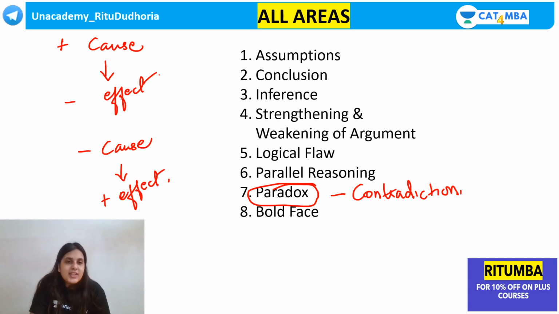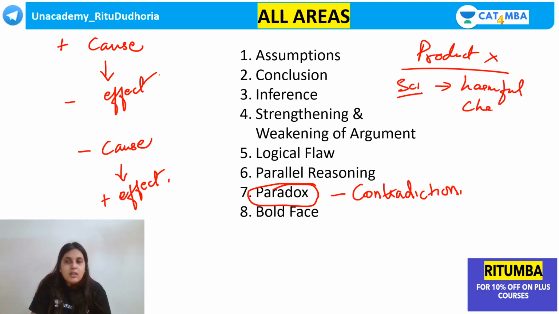For example, guys, there is a product X. It has been found by scientists that product X contains certain harmful chemicals. Scientists have published a new research that product X contains certain harmful chemicals and that's why it should not be consumed.